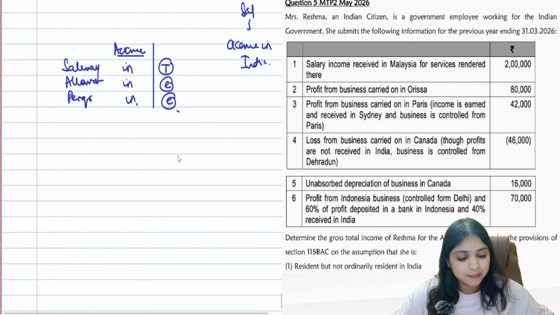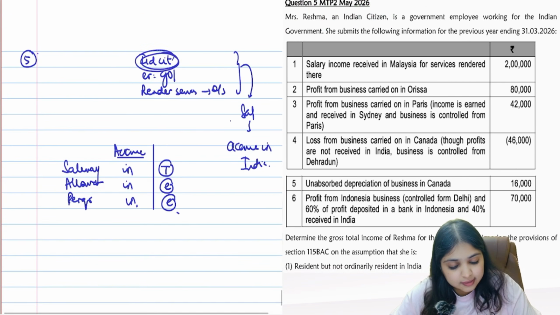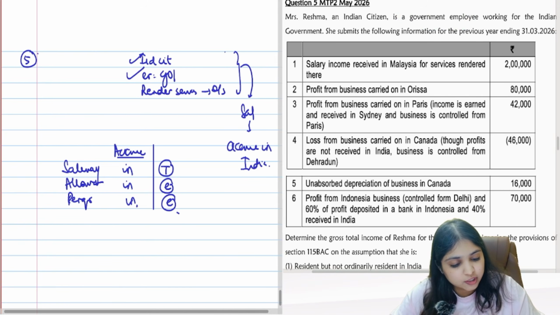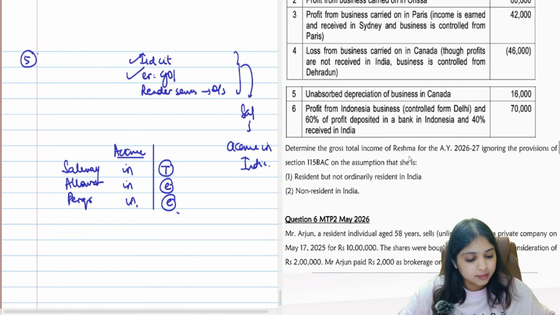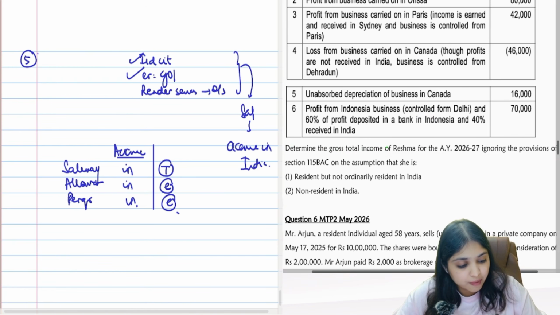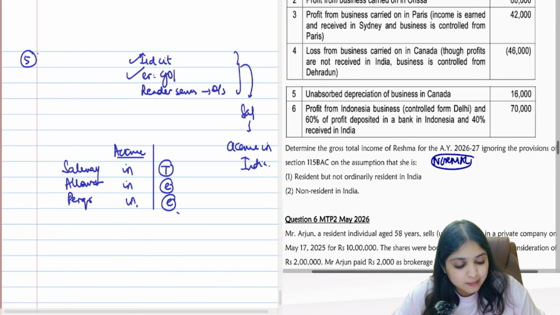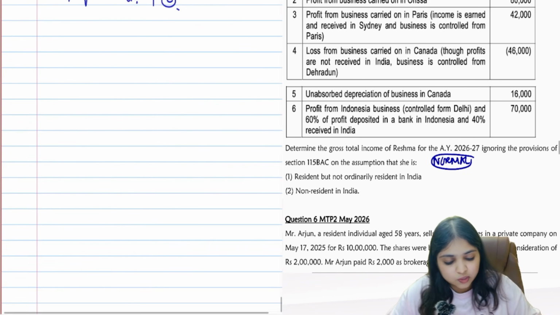Okay. Now come to the question. Mrs. Reshma, Indian citizen. So condition number 1, she's an Indian citizen. Then she's a government employee, so the employer is Government of India. First two conditions are fulfilled. She is working for the Indian government. She submits the following information. A lot of information is given to us. Determine the gross total income of Reshma ignoring 115BAC, which means the normal regime. We have to compute on the assumption that she is resident, resident but not ordinarily resident, and non-resident. So basically, a typical residential status question, guys.